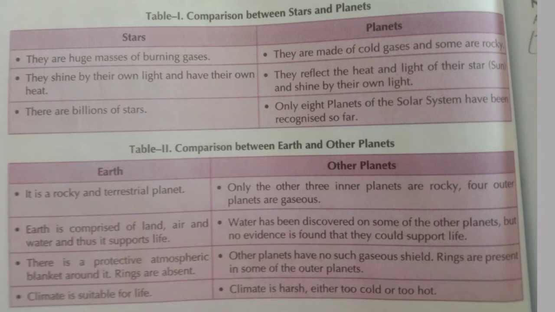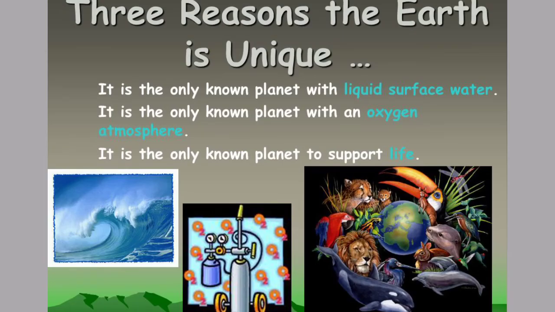Water has been discovered on some of the other planets, but no evidence is found that they could support life. Other planets have no such gaseous shield. Rings are present in some of the outer planets. Climate is harsh, either too cold or too hot. The Earth is called a unique planet because of its atmosphere, the water, and temperature.